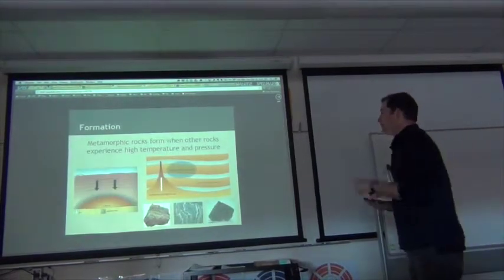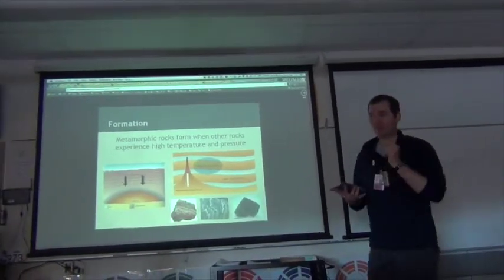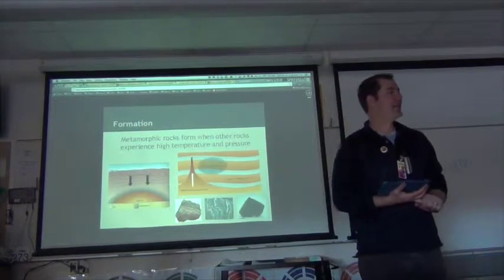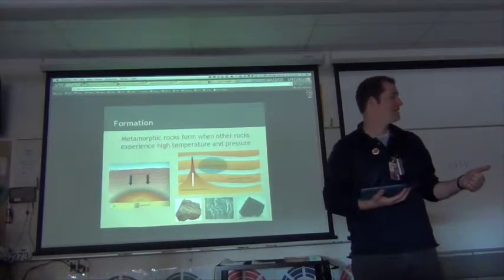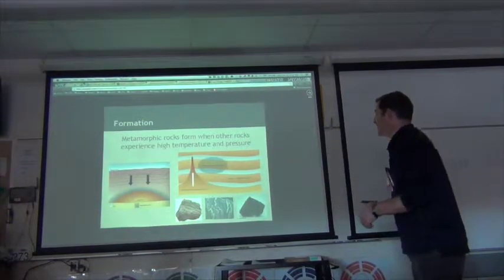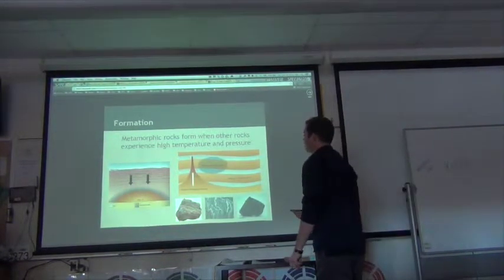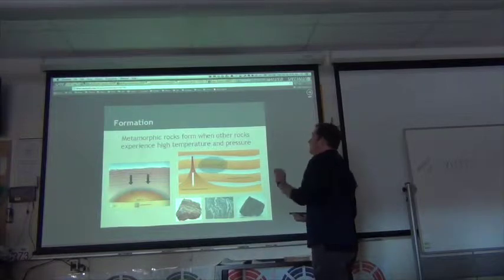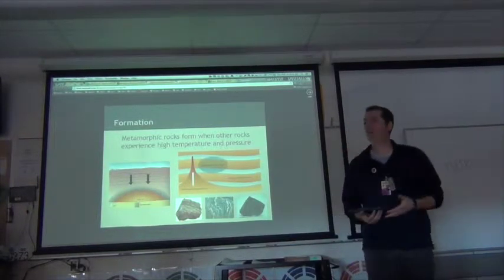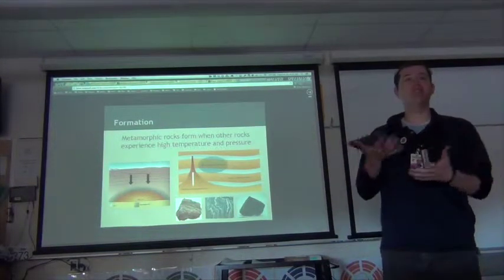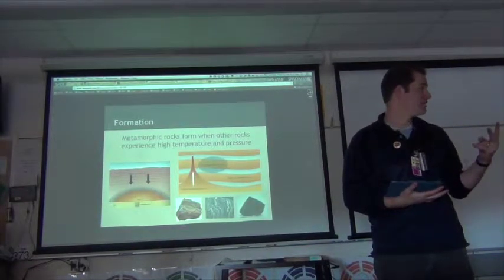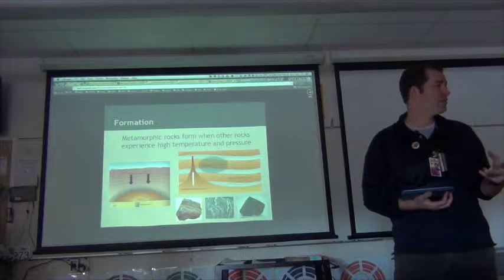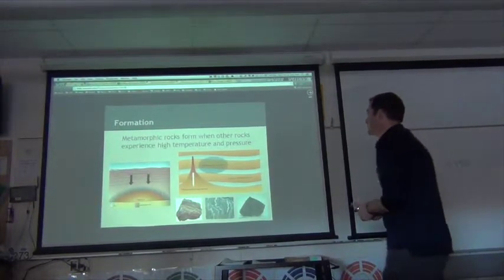Okay, so we're going to look at the formation of metamorphic rocks. We've already looked at sedimentary. We've already looked at igneous. We're going to now cover metamorphic. It would be great if you're taking notes on these things as examples. Metamorphic rocks form when other rocks are put under lots of heat and lots of pressure. So they take two things, heat and pressure, where we take other rocks and put heat and pressure on them.